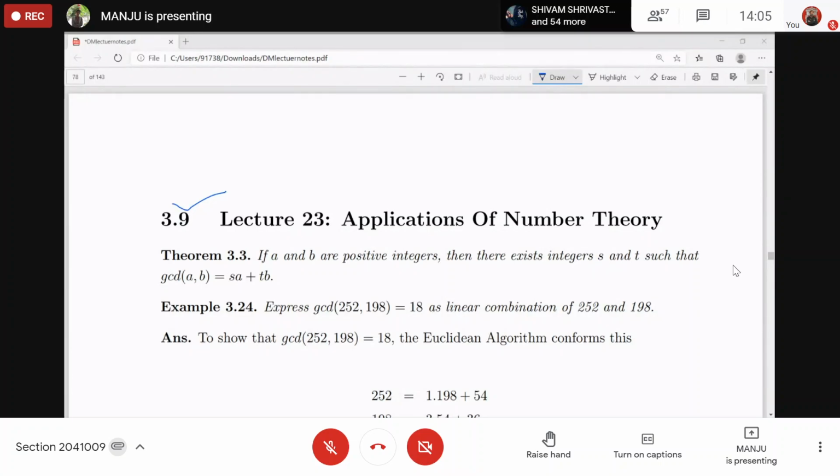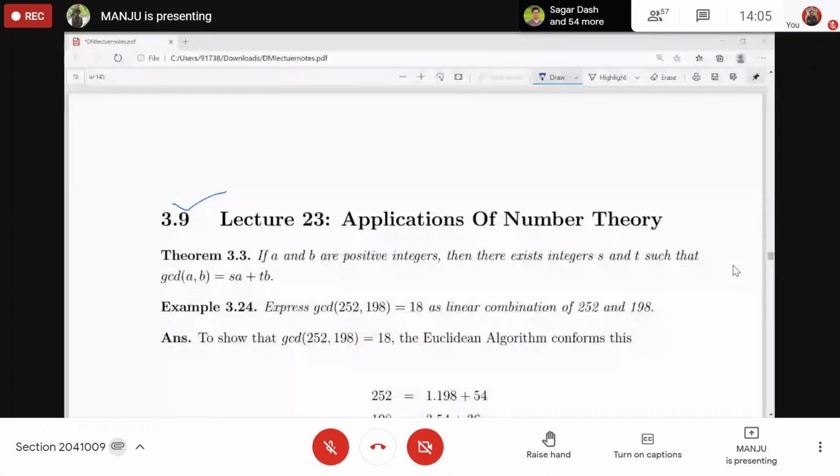Can you write D, the GCD, as A into X plus B into Y? What should I multiply with 18 and what should I multiply with 12? The multipliers should be only integers X and Y.